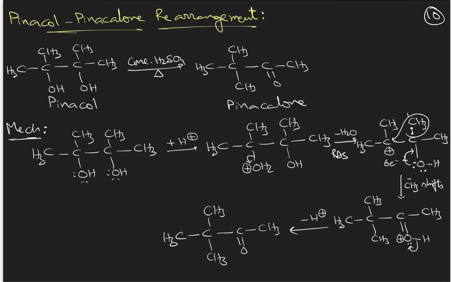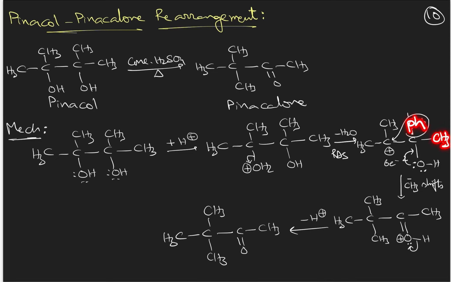The second point is, after the formation of the carbocation, one of the groups migrates from the adjacent carbon onto it, and here both of them are methyl groups. Therefore, there is no problem or confusion here. But suppose they are different groups, for example one is a phenyl group and another one is a methyl group.